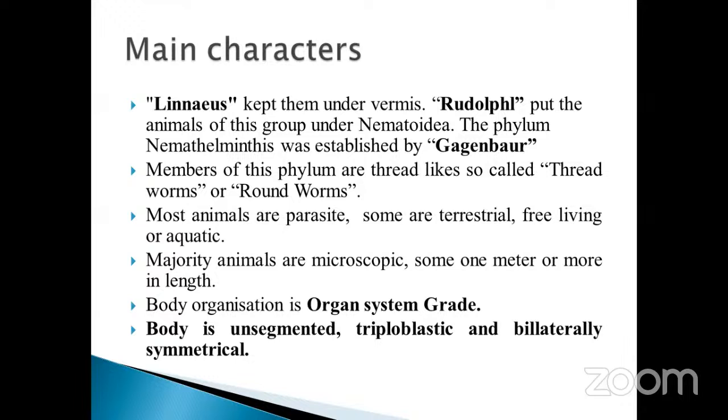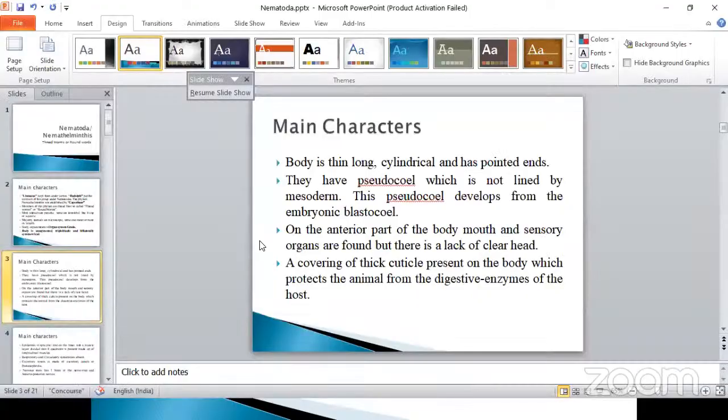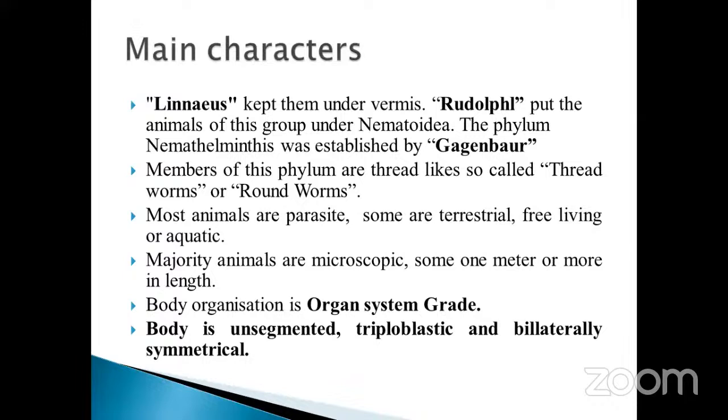Some are terrestrial. Terrestrial means they are living on the land. Some are free living or aquatic. Free living means they are found everywhere. Majority of animals are microscopic. Microscopic means you can see them only with the help of a microscope. Some are 1 meter or more in length. There are many species that I will discuss. There are Nemathelminths species that are 1 meter in length.